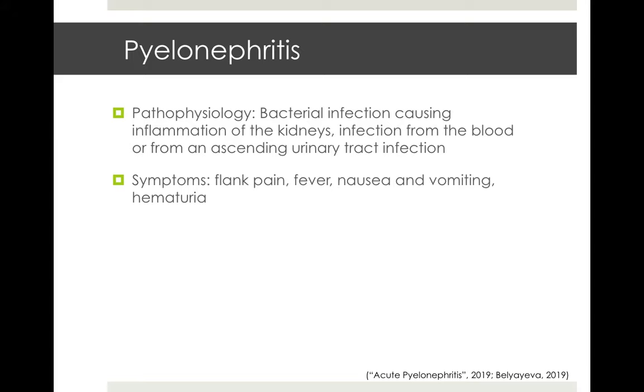Pyelonephritis, or the acute kidney infection, is a bacterial infection most commonly caused by gram-negative bacteria. The most common bacteria is E. coli. This causes an inflammation of the kidneys, which causes decreased function and issues with the body. The infection can come from the blood or from an ascending urinary tract infection that goes untreated. The symptoms of pyelonephritis are flank pain, fever, nausea and vomiting, or hematuria. So the nausea and vomiting could account for the chest pain and shortness of breath just by the exertion that is related to vomiting, or nausea, or just the feeling of both could cause the discomfort.